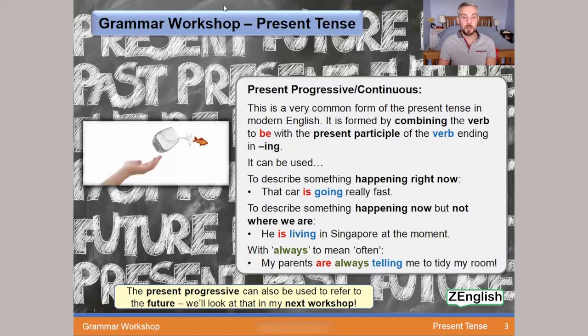We do also have another note here, similar to the previous slide, and just like the previous slide, the present progressive can also be used to refer to the future. And again, we'll take a look at that in my next workshop video that will be all about the future tense.